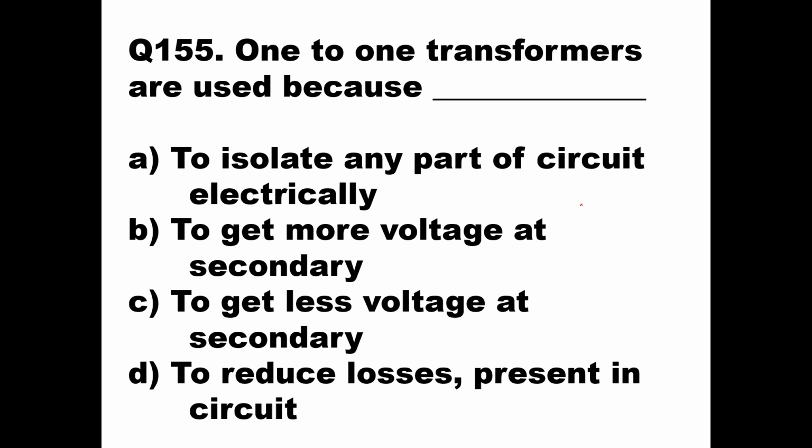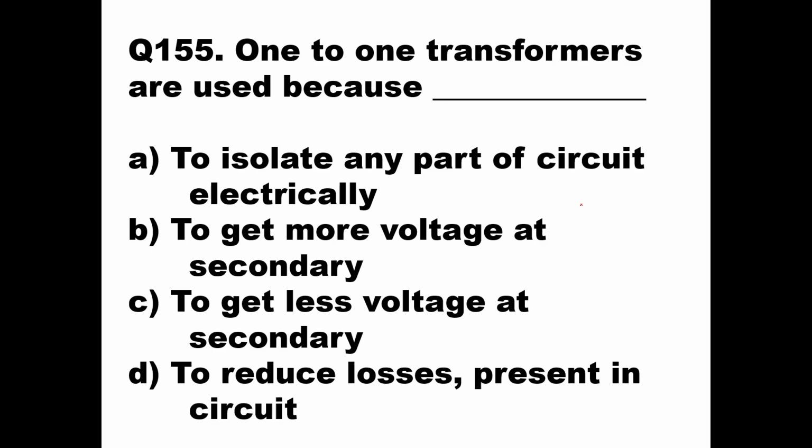Therefore, to isolate any part of the circuit electrically is a valid reason. One-to-one transformers are used to separate or isolate any part of the circuit electrically, because the primary and secondary are not physically or electrically touching each other. They will be a little away from each other. There will be a gap between them, and they will be connected by mutual induction, with magnetic flux linkage. So that is electrically isolated.